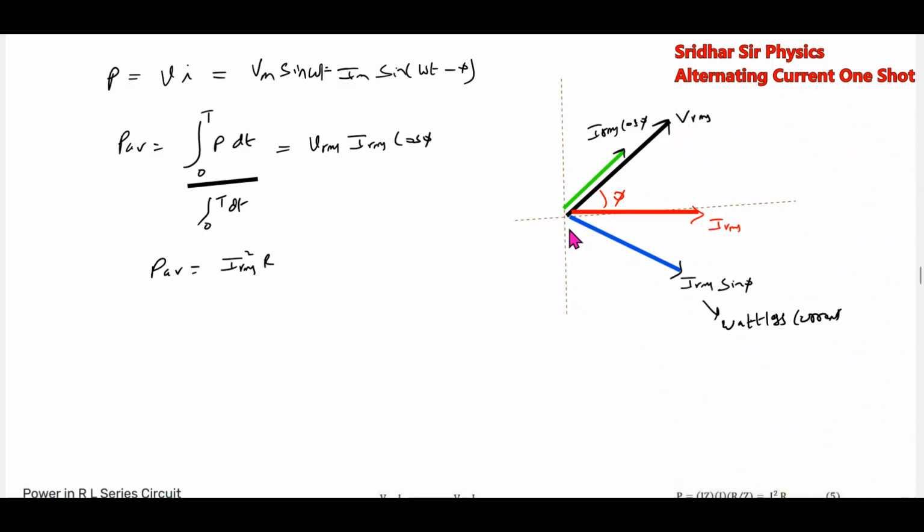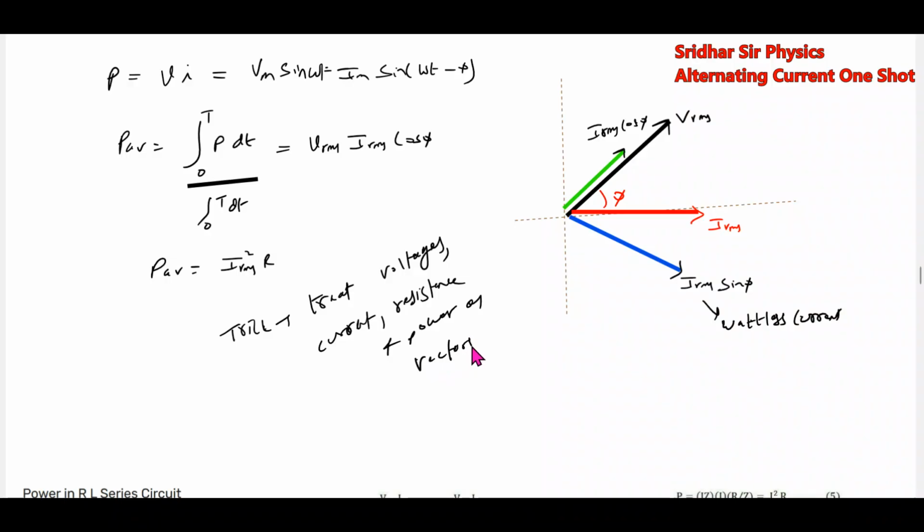So better treat all voltages, powers, resistance, everything as a vector. What is the trick here? What is the basic idea, the trick of this AC circuit? Treat voltages, current, resistance and power as vectors, or we'll call them phasors. This is one basic idea that you have to learn here.